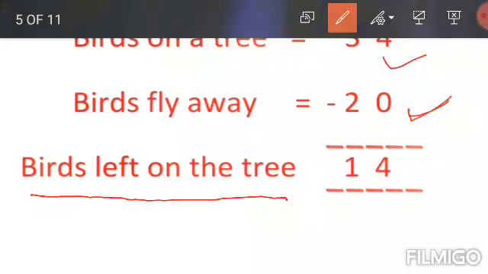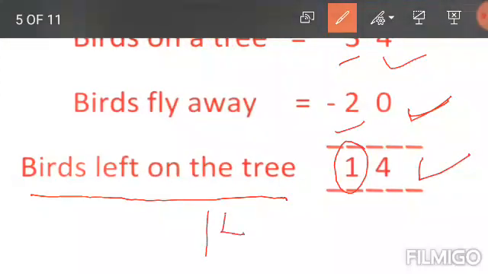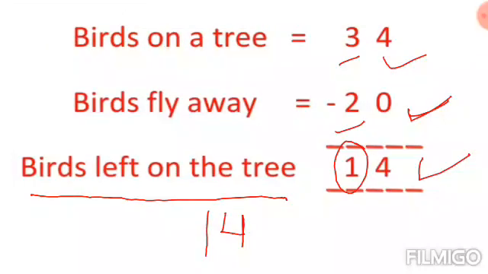First of all, we subtract digit at ones place, that are 4 and 0. We get 4. And when we subtract 2 from 3, we get 1. So the answer is 14 birds left on the tree.